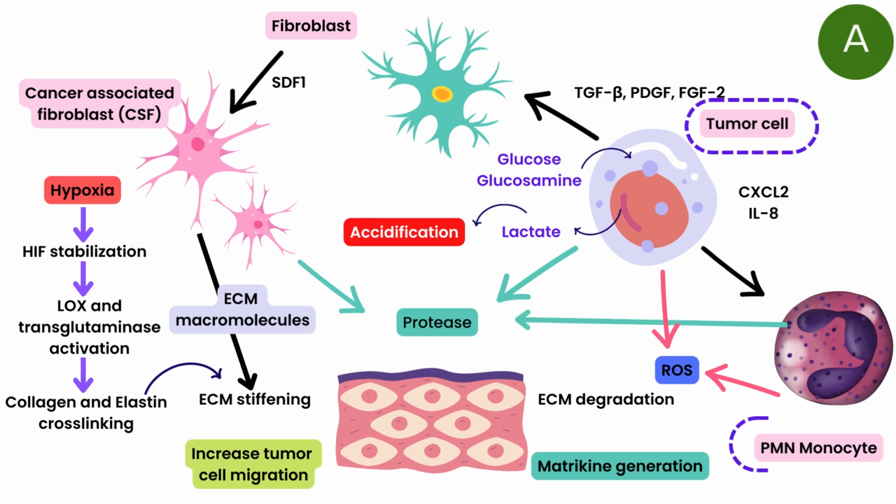Tumor cells, PMNs, and monocytes will produce ROS, which are reactive oxygen species that degrade ECM components, particularly collagen 1, to facilitate tumor cell migration.